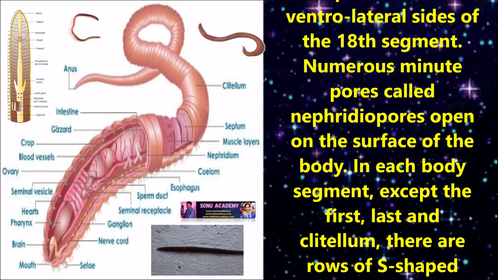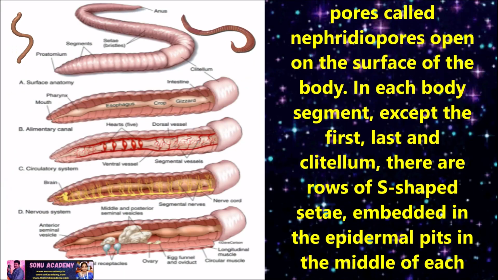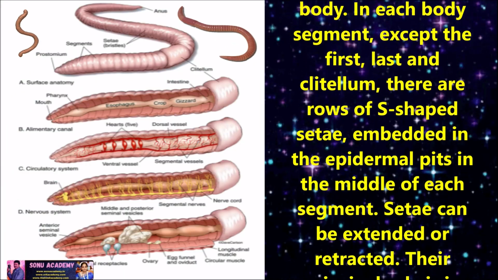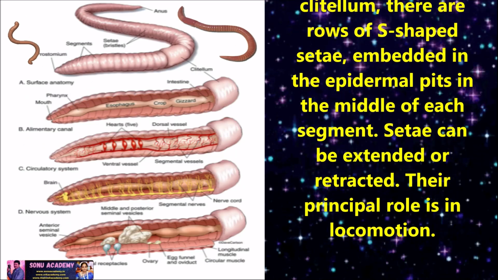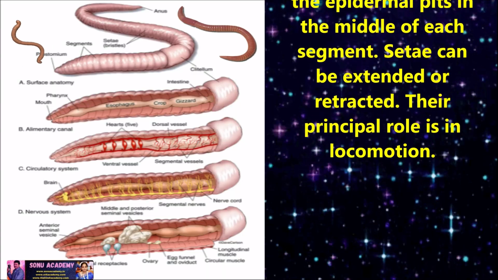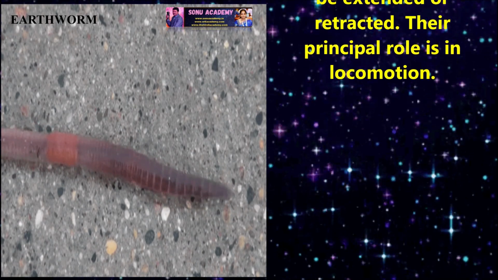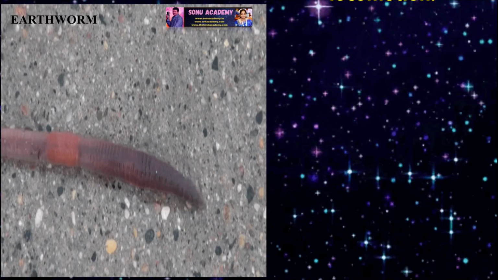Numerous minute pores called nephridiopores open on the surface of the body. In each body segment except the first, last and clitellum, there are rows of S-shaped setae embedded in epidermal pits in the middle of each segment. Setae can be extended or retracted. Their principal role is in locomotion.